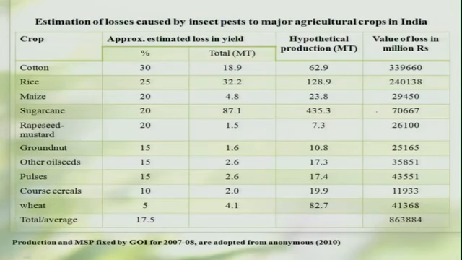And if you look at this table, it gives an idea about the extent of loss caused by the insects in various crops. To quote some examples, in cotton nearly 30% of crop loss is caused by the insects, in rice around 25%, and so on and so forth. On an average, we can say around 18% of the economic loss is caused by the insects.